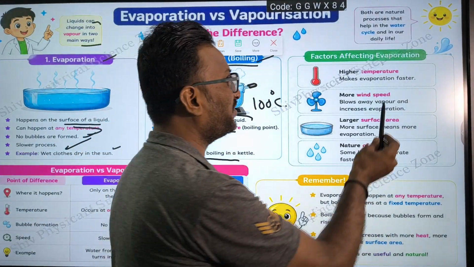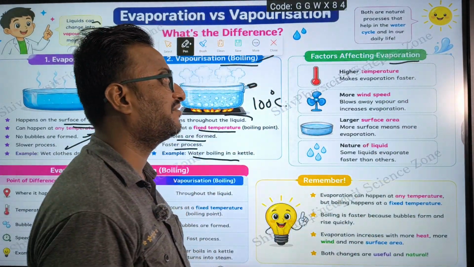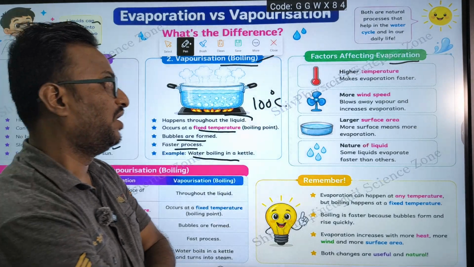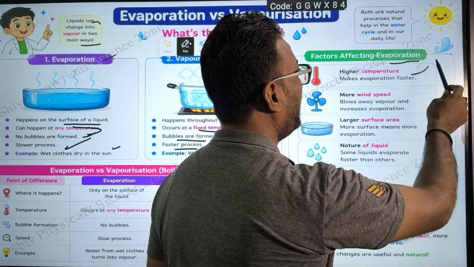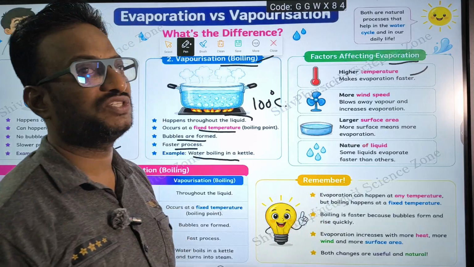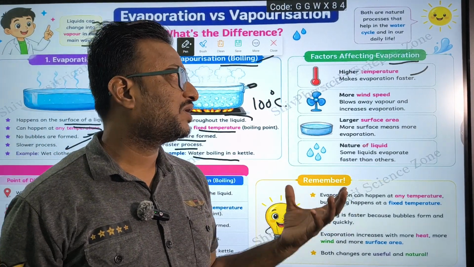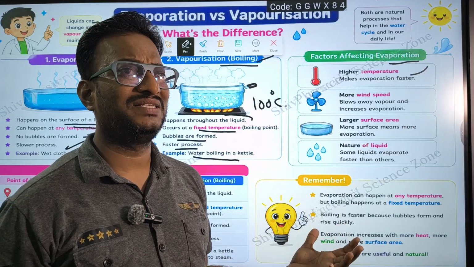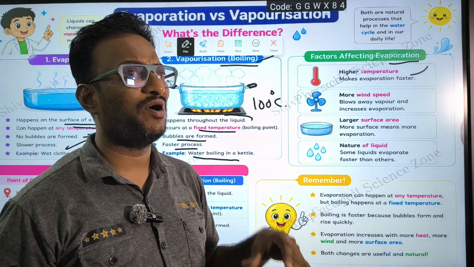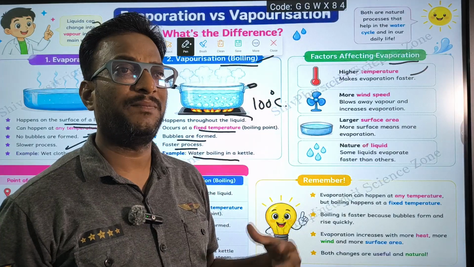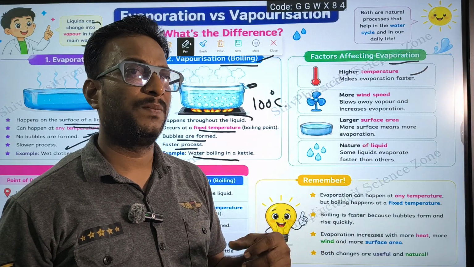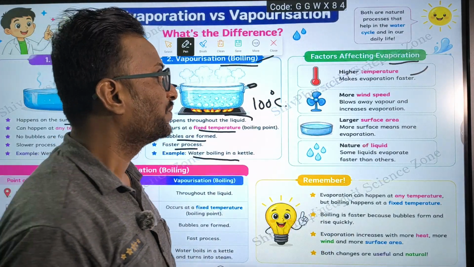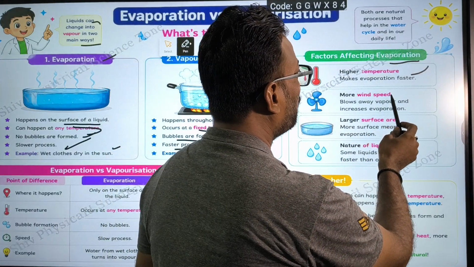So, factors affecting evaporation. What are the factors that affect evaporation? Higher temperature makes evaporation faster. Compared to winter or rainy season, in summer season the evaporation takes place faster. In summer season the clothes will dry quickly. And more wind speed.